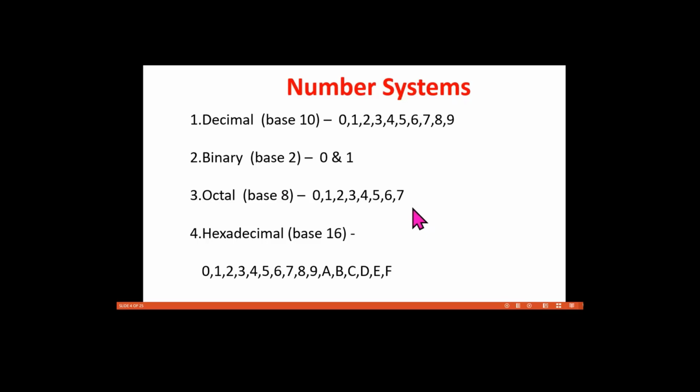So 0 to 7. For hexadecimal, the base is 16, R is equal to 16. So 16 minus 1, which is equal to 15. Here it is F. So for hexadecimal, values 0 to 9, 10 can be written as A, 11 can be written as B, 12 can be written as C, 13 can be written as D, 14 can be written as E and 15 can be written as F.